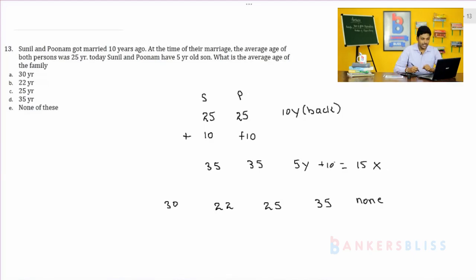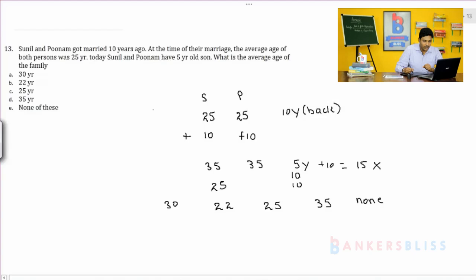Consider option C, 25. If 25 is the average, then the difference between 35 and 25 is 10. So Sunil is giving 10, Poonam is giving 10.